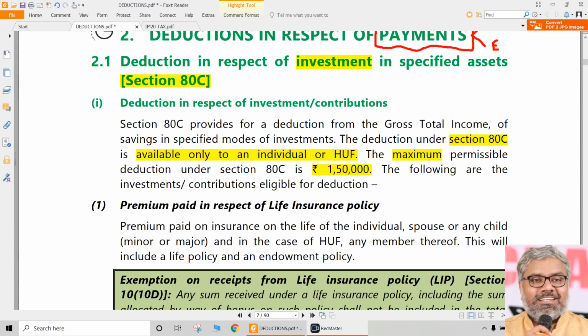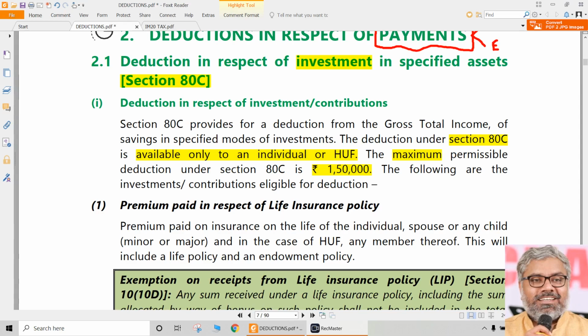What is the investment? Are there any conditions? The maximum amount of investment is already known to us, that is 1,50,000. And by the way, this 1,50,000 is the aggregate of all the investments mentioned in 80C, not that each point has a 1,50,000 possible deduction.